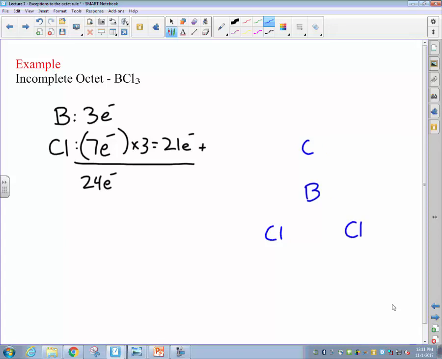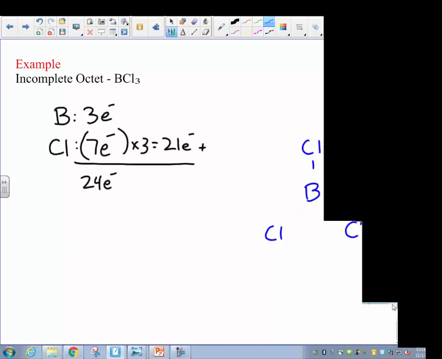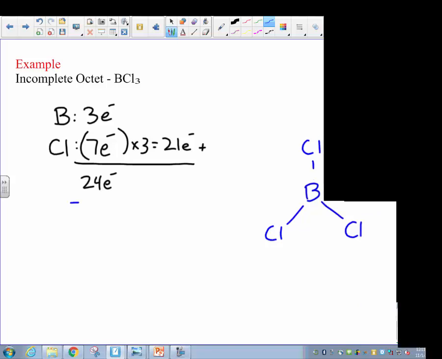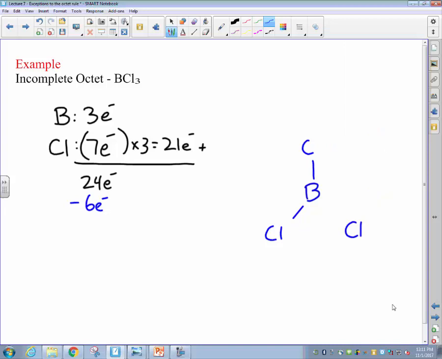And we'll go ahead and now draw our skeletal structure with single bonds between the boron and each of the 3 chlorines. In making those 3 single covalent bonds, we use up a total of 6 valence electrons. Subtracting those from the 24 we had available to start gives us a total of 18, with which we can now use to complete our octets.